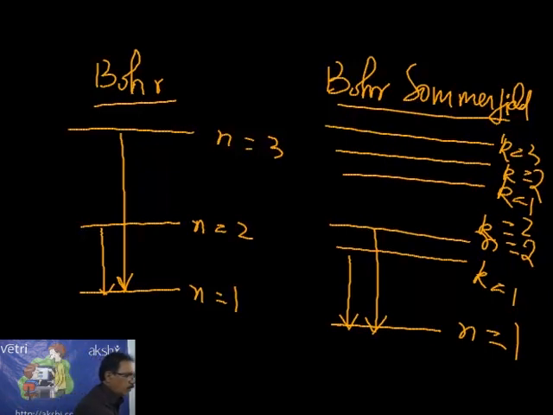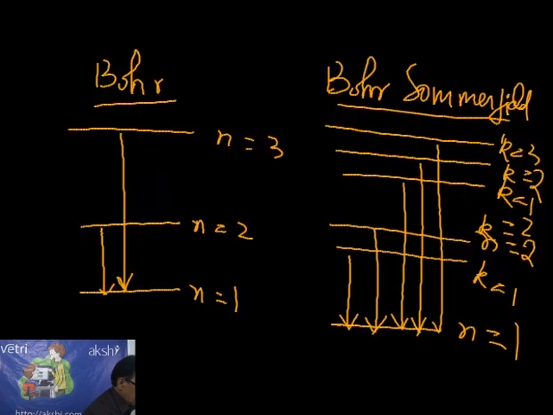So you get k1 to n1, one line; k2 to n1, another line; k3 to n1, a third line. So Bohr-Sommerfeld and Bohr can very clearly be differentiated here. Let me repeat: if transition takes place from n2 to n1, there is only one line for Bohr, whereas for Bohr-Sommerfeld there are two lines.